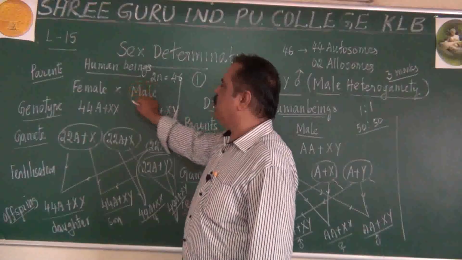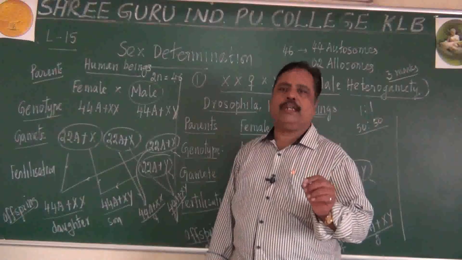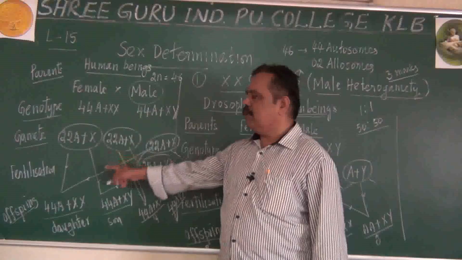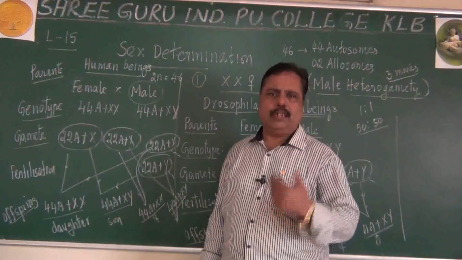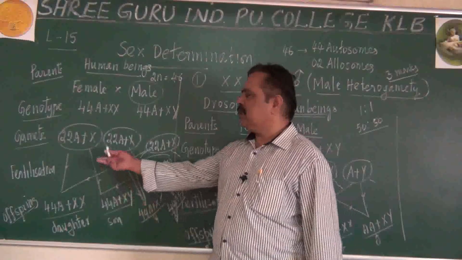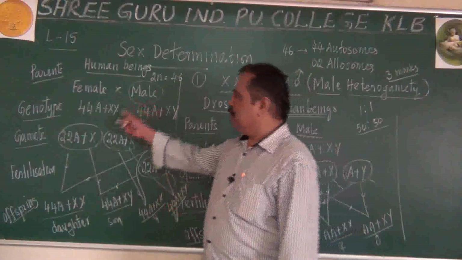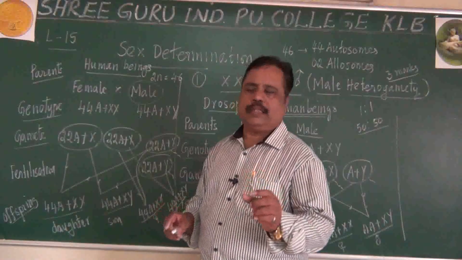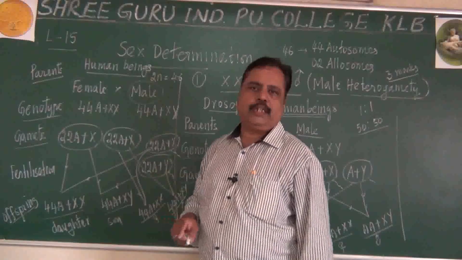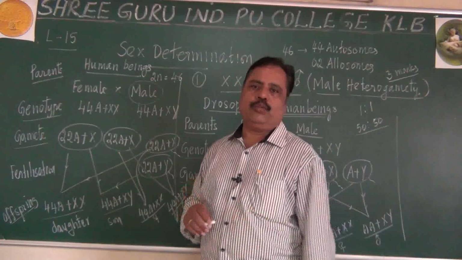It is determined by the male parent actually. The father determines whether the developing zygote should be male or female. Determine means unknowingly, because fertilization is a matter of chance. The male is responsible for determining sex in human beings for their children. That is the very important point we have to discuss.